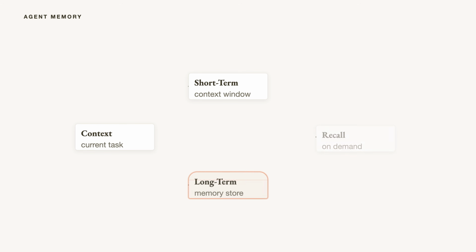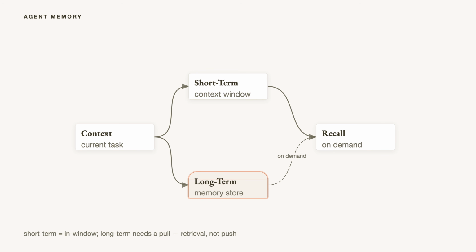Agent memory. Short term: what's in the current context window, ephemeral, resets each session. Long term: a store outside the window, a vector database, a key value store. The critical move: long-term memory is a pull, not a push. The agent explicitly retrieves what it needs. Nothing lands in context unless something asks.